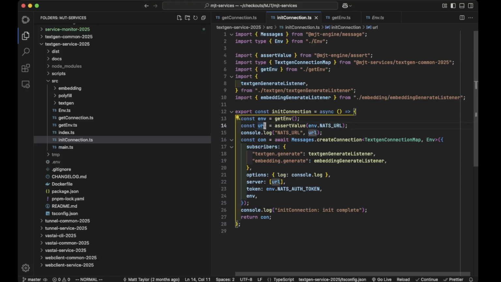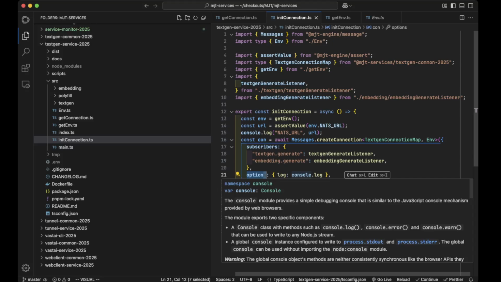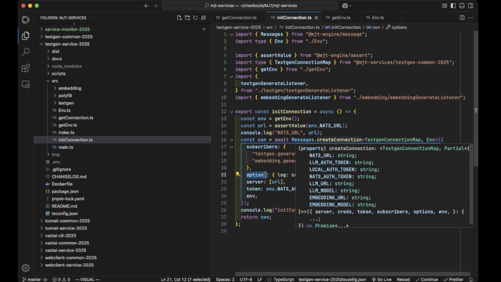Okay, so we're getting the URL to NATS, right? So this is essentially where we're going to do the NATS server, and then we have the URL. The URL gets passed into the server thing, right? So that's how we connected that. Options, we have logging options. I'm just logging to console log. At some point, I don't really need